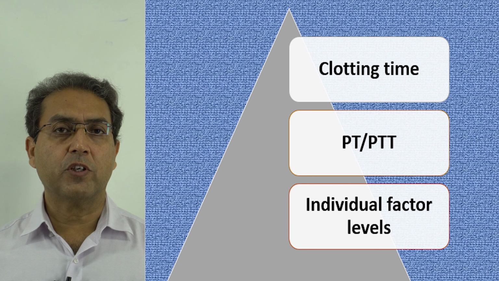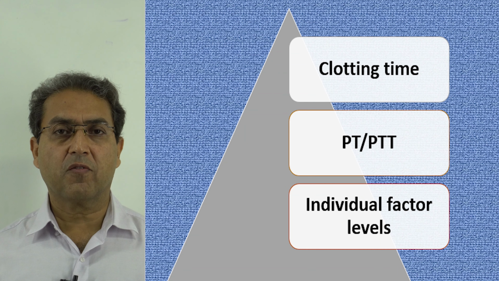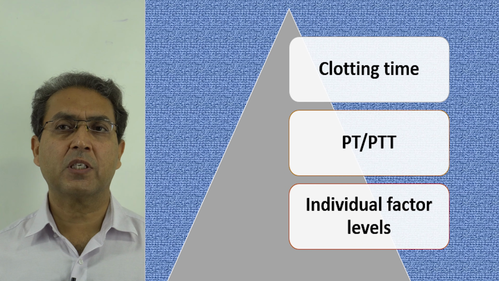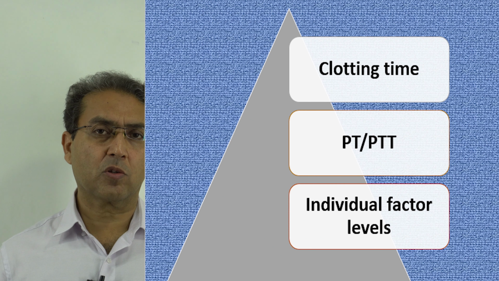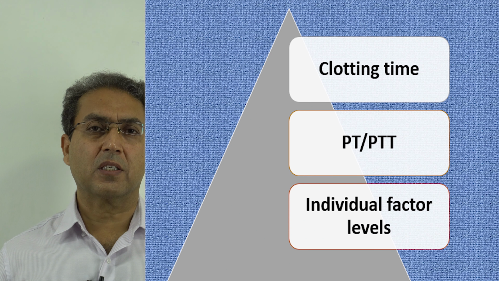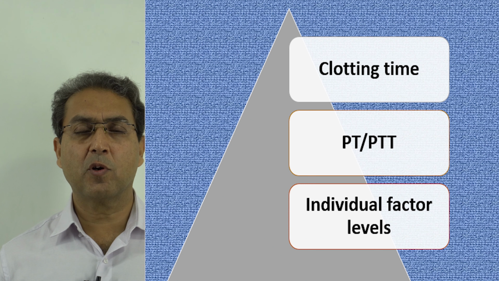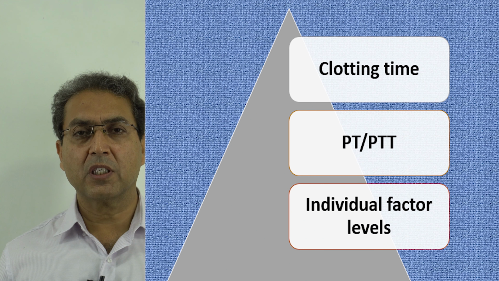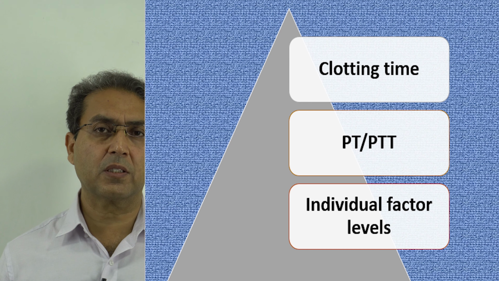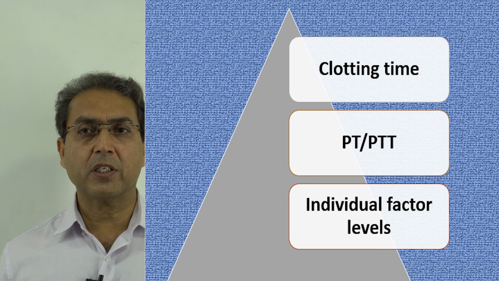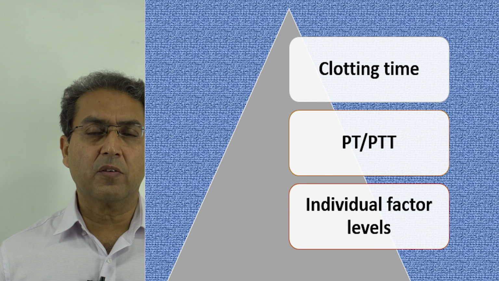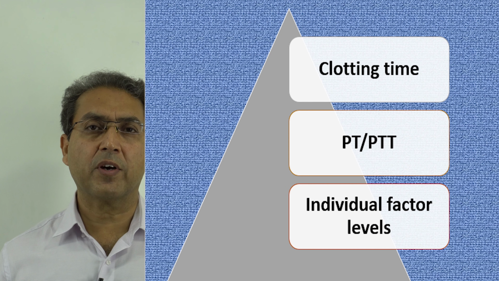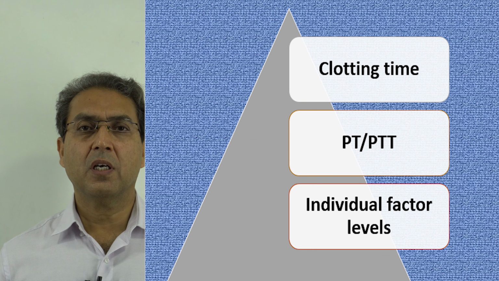Now, what are the investigations? We do a clotting time. If clotting time is abnormal, that means something is causing a problem in the clotting mechanism. We can do prothrombin time or partial thromboplastin time. The prothrombin time is abnormal in a problem in the extrinsic pathway, and if there is prolonged partial thromboplastin time, this is a problem in the intrinsic pathway. And then individual factors can be assayed to see which factor is deficient. So this is how we can find out what is the problem which is causing deep bleeding.